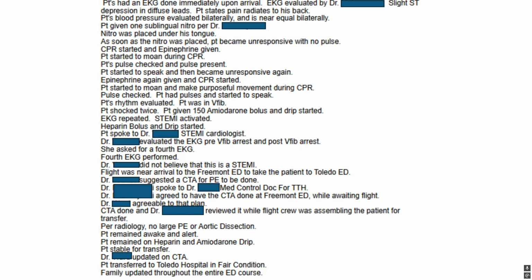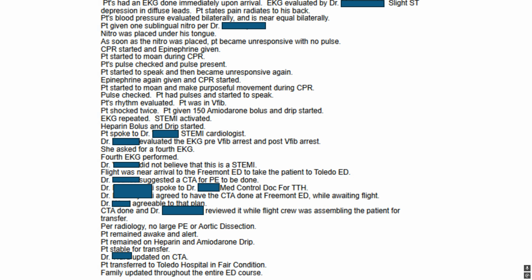Patient given 1 sublingual nitro per the ER doctor. Nitro was placed under his tongue. As soon as the nitro was placed, patient became unresponsive with no pulse. CPR started and epinephrine given. Patient started to moan during CPR.